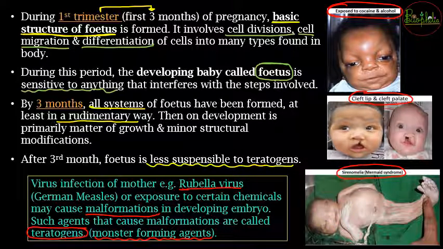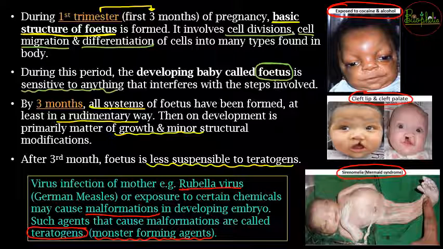So the danger from the chemicals is between the first 3 months, because that is where all the pillar work happens. You are working with the pillars and you are not using the correct amount of cement or the correct amount of stones. All those things need to be perfectly done so that the pillar of the building is strong enough to support the rest of the things. So after 3 months, once the pillar system has been formed, that is, once the entire body has been designed properly in rudimentary form, the rest of the minor growth or minor structural modifications can be easily carried out through the rest of the gestation period.